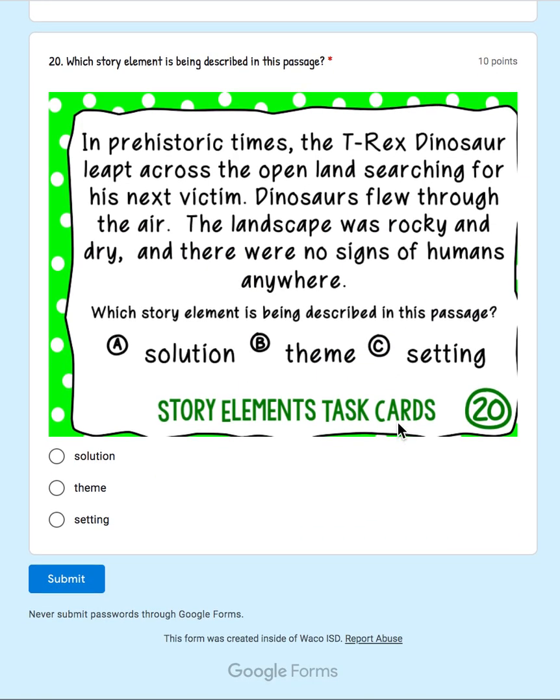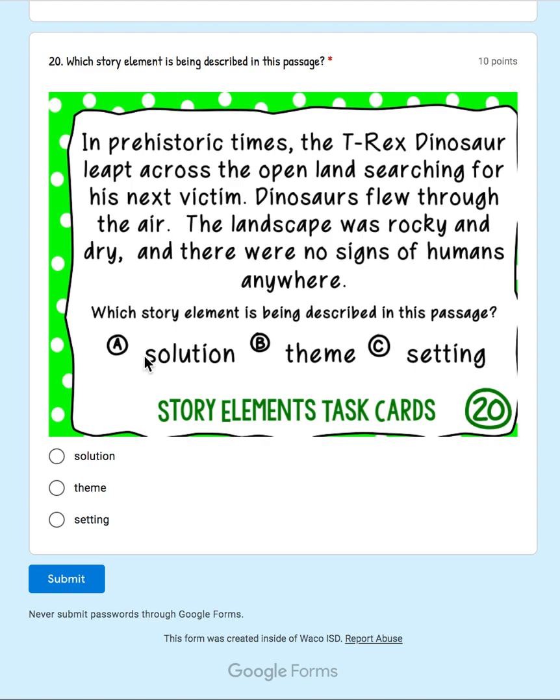Last one. 20. In prehistoric times, the T-Rex dinosaur leapt across the open land searching for his next victim. Sorry guys, take two. In prehistoric times, the T-Rex dinosaur leapt across the open land searching for his next victim. Dinosaurs flew through the air. The landscape was rocky and dry, and there were no signs of humans anywhere. Which story element is being described in this passage?